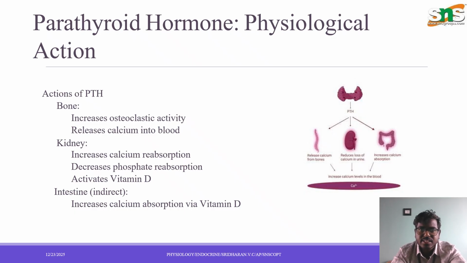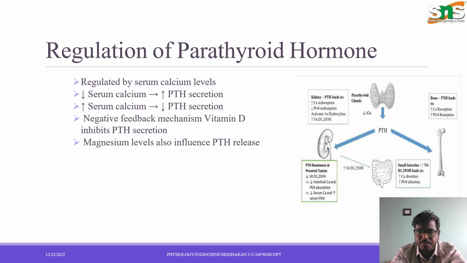In the kidney, it increases the calcium reabsorption, decreases the phosphate reabsorption, and activates vitamin D. Next, in the intestine, it increases the calcium absorption via vitamin D.